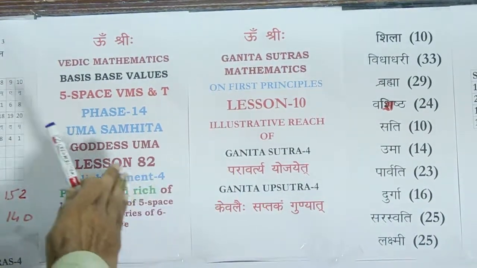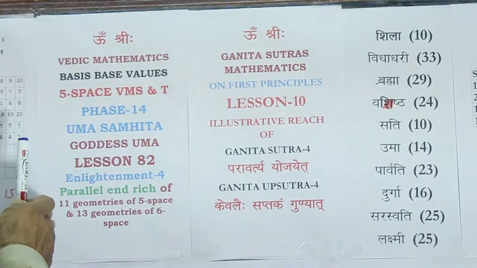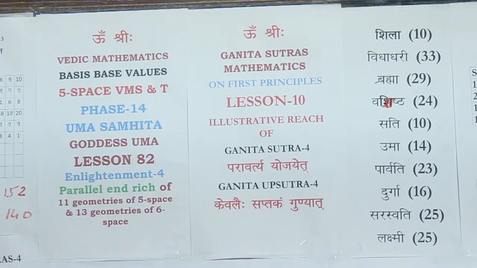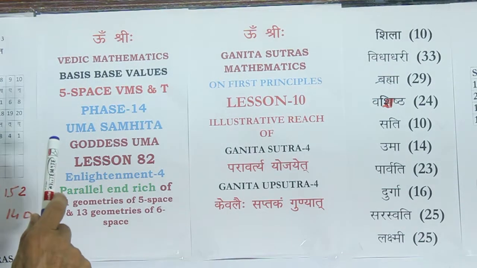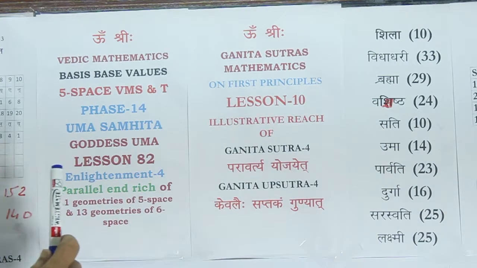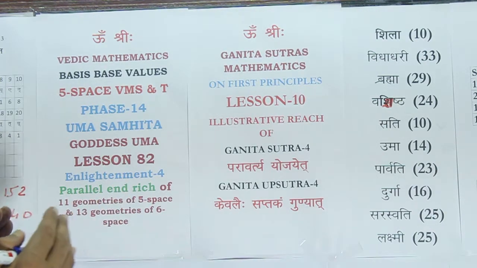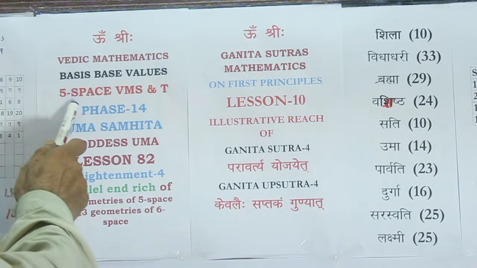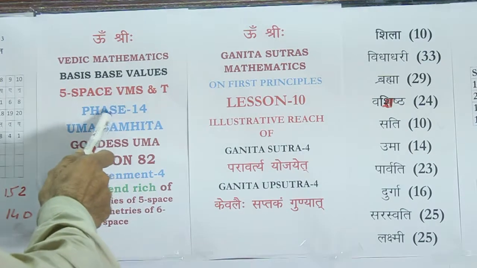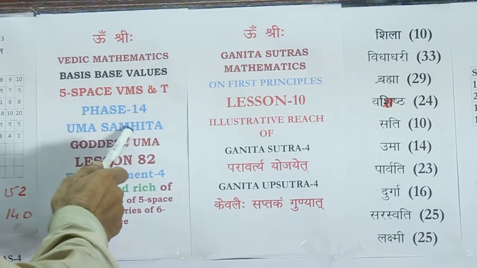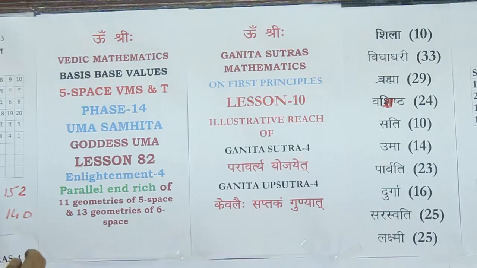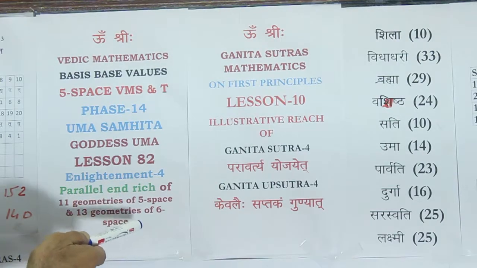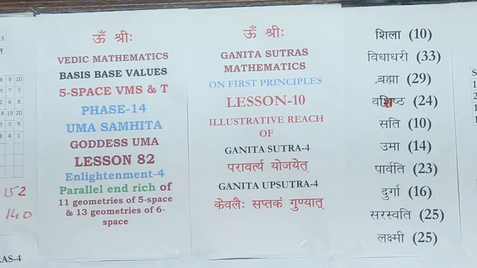In the previous 3 lessons, we have been sequentially taken through the organization format features of Ganita Sutras 1, 2, 3 and Ganita Upsutras 1, 2 and 3, parallel to the organization formats of 5-space VMST availed in Samhita, Uma Samhita, Samhita 5, and today we are at the next, the 4th step of enlightenment.